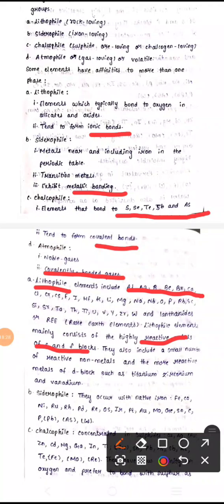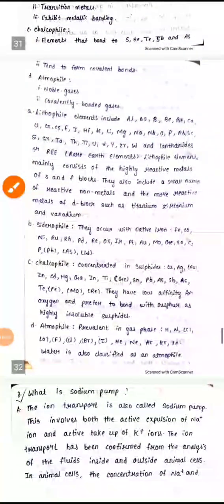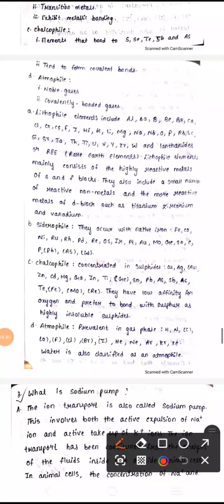There are also some non-metals which react with metals of the D block, like titanium, zirconium and vanadium. The siderophile elements are mainly Fe, Co, Ni, osmium and palladium. So these all come under siderophile.